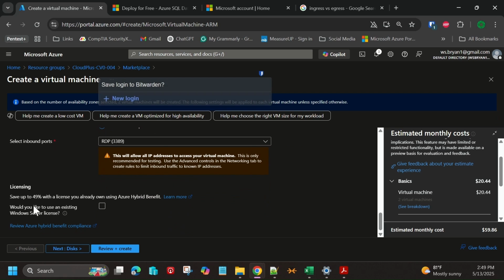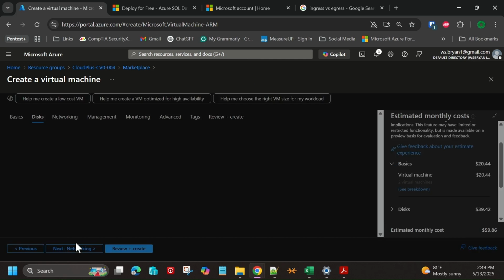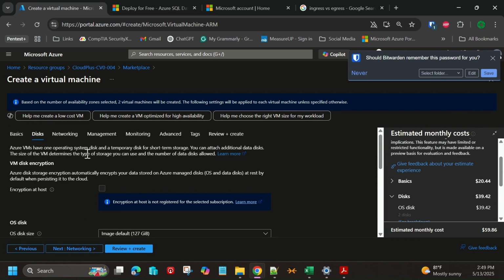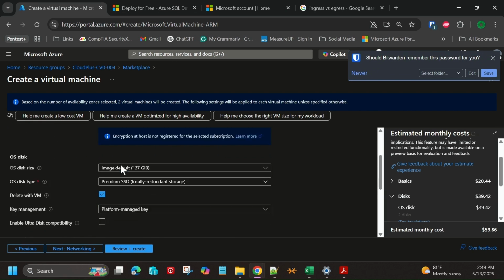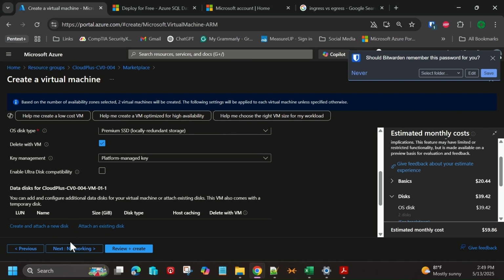And then the licensing, right? This is bring your own license. It's a licensing model that we can use. We'll talk about that in other episodes or lessons. And then next, what we get to do is take advantage of the disks. And here's where we can select the disks and the disk types that we want.